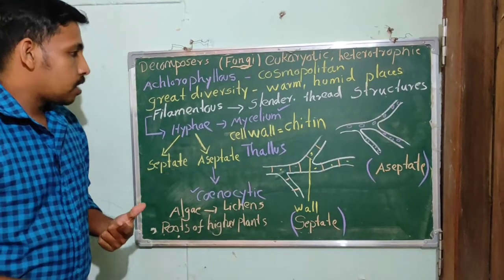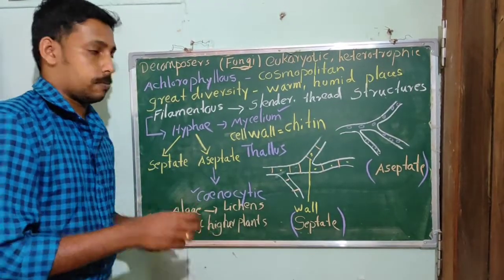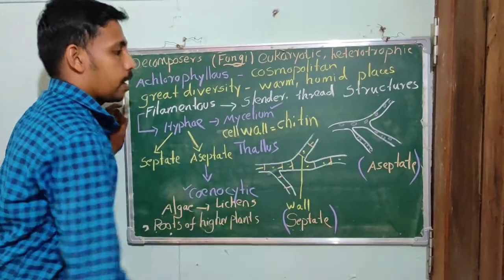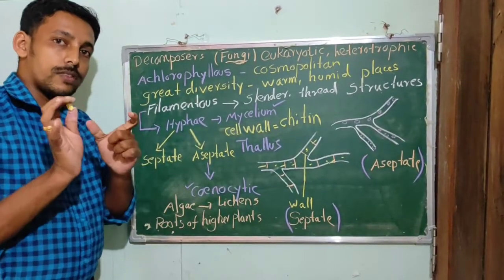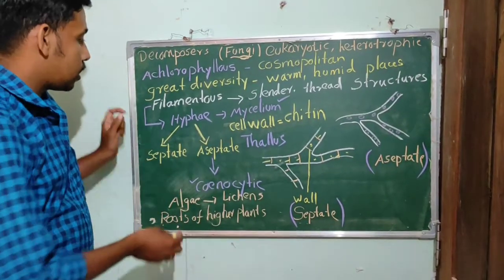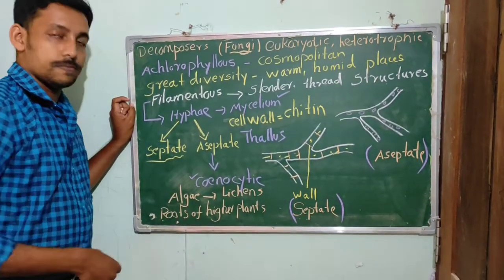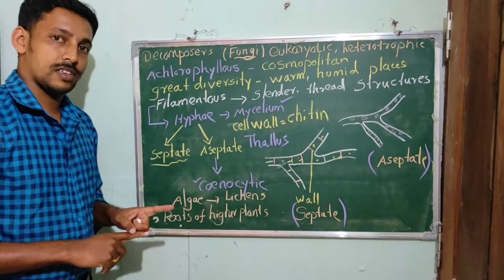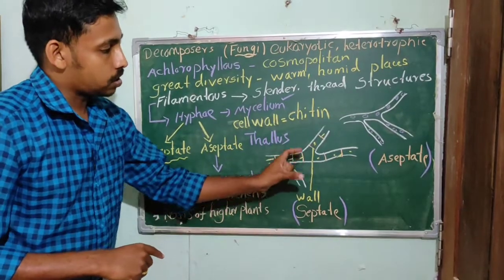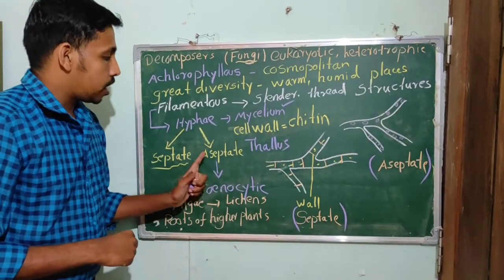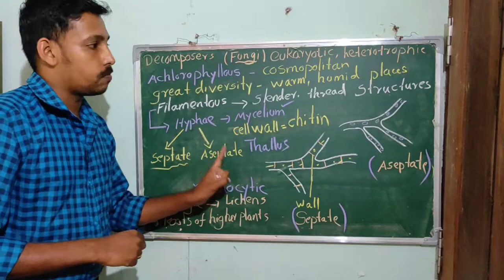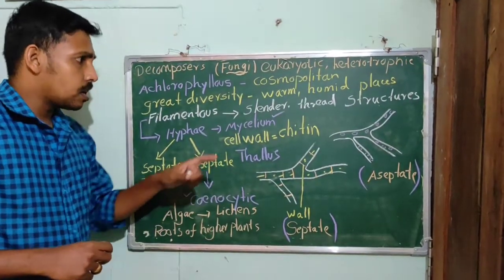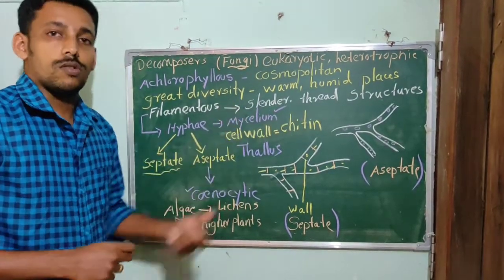In some hyphae, we can see cross walls in them. So these are the cross walls. Some hyphae may have cross walls. So hyphae with cross walls are known as septate hyphae. So hyphae are of two types, septate and aseptate. In septate hyphae we can see the cross walls, but in aseptate hyphae they are without cross walls. And in aseptate hyphae they are multinucleated.